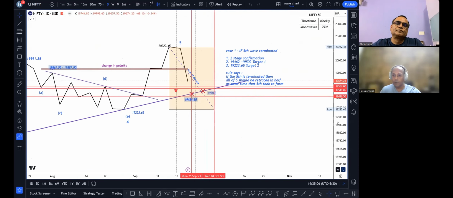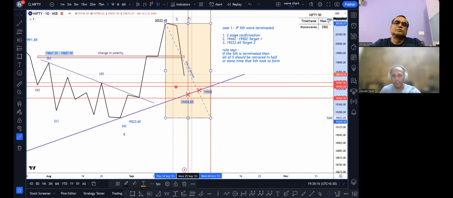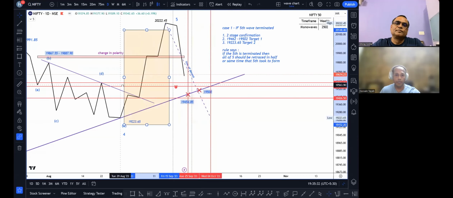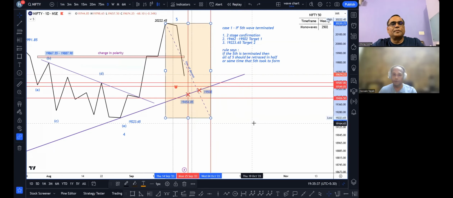The 2-4 trend line represents stage 1 confirmation. Now, why I have kept this one cross here and one cross here is because this first, 25th September 2023, represents the half of wave 5, half the time taken by wave 5. 4th October represents the full time taken by wave 5. The boxes we made here, I've just taken the midpoint and the end point of that. And please consider that this is just an indicative time. It's not an absolute.